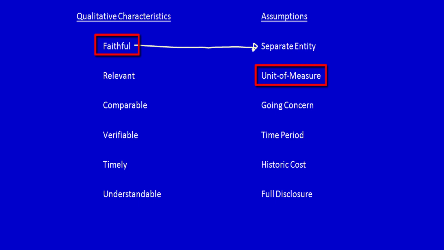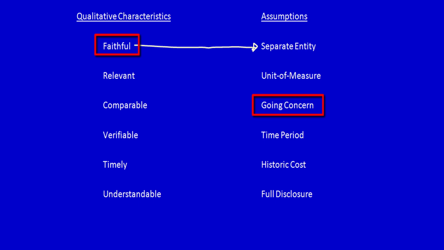Unit of measure says that we will use the same currency on our financial statements, and we assume that the currency is stable over time, so we ignore inflation. But I don't think that connects to faithful. When we think about faithful, neutral, unbiased, free of error, I don't know. Unit of measure to me does not connect.